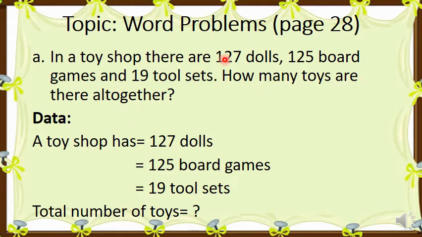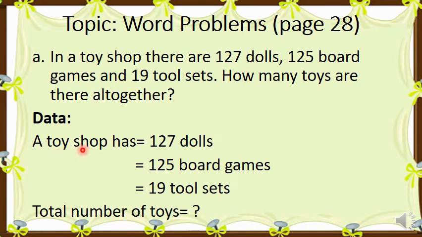Means a toy shop has 127 dolls, 125 board games and 19 tool sets. So altogether means addition. All together means addition. So when we add all these together, what answer will we get? How you're going to write it is, you will write Data with your blue color pencil. Data means what are the things that are mentioned and what we have to find.